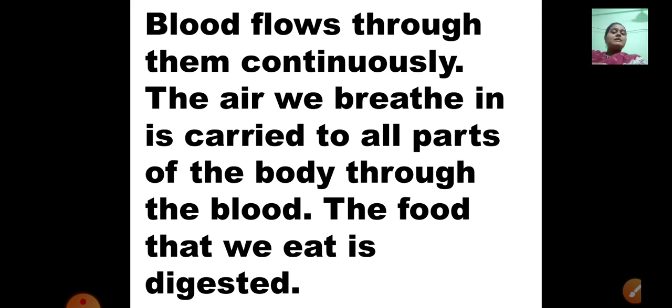The air we breathe in is carried to all parts of the body through the blood. The oxygen which we breathe in gets mixed with the blood and is carried to all parts of the body. The food that we eat is digested inside our stomach. These functions are carried out by different organs called internal organs. Who carries out all these functions? The digestion of the food and the flowing of the blood are carried out by the internal organs which are situated inside our body.